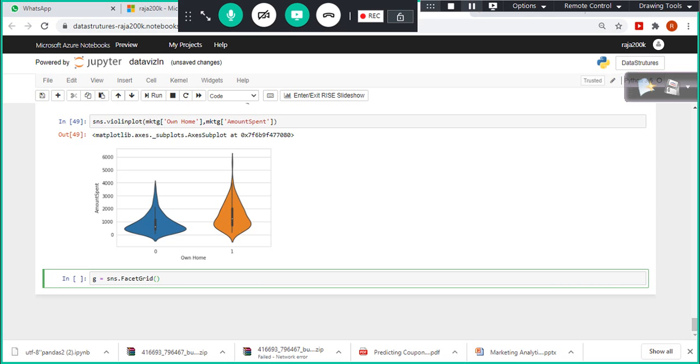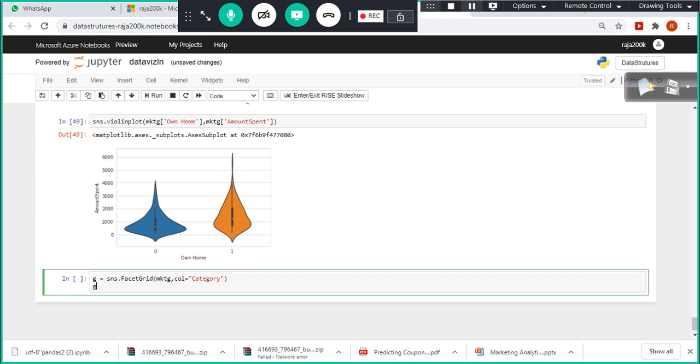And Rishik, don't get confused if I talk about R and all, okay? And mktg, comma col equal to, let's say I'm going to use a category variable, because it has more values in its category. I'm going to map this one with plt.scatter.